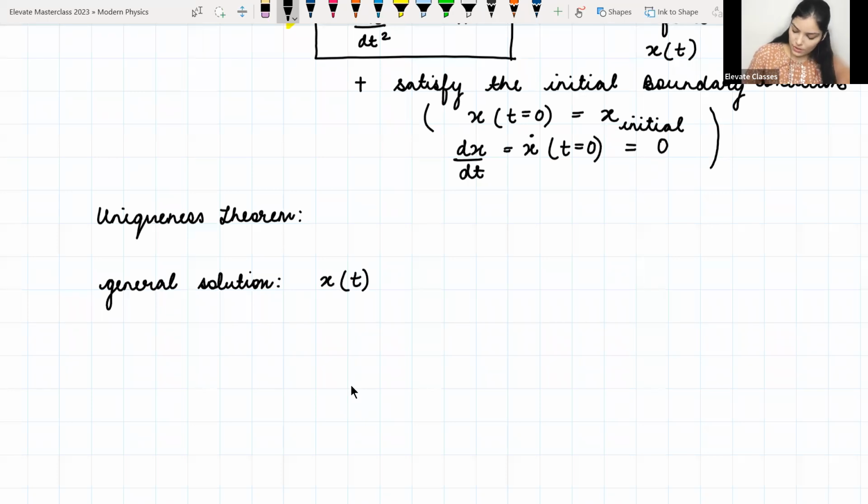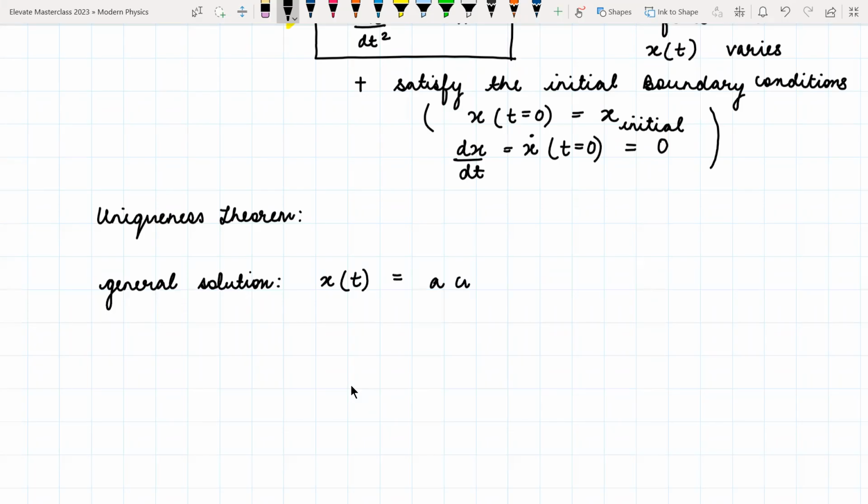Some x of t. Is there a question? Ma'am, if we substitute the initial boundary conditions, then the arbitrary constants will go away, right? Then there will be no arbitrary constants in that case.